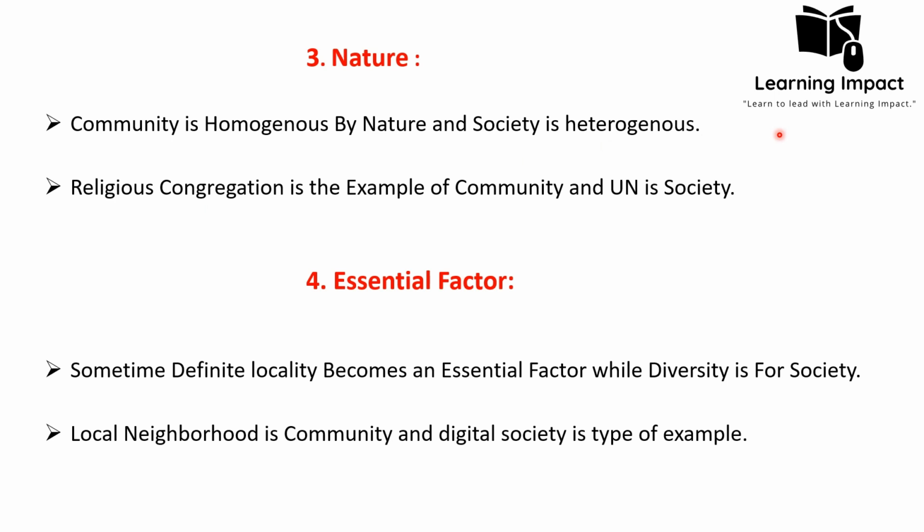But in case of, for example, if we take the UN, United Nations, they have many countries, almost every country is included in it. So it is called a society, and it is heterogeneous because every country has its own society, based on identity, and they have been gathered on the same platform, so they form a society. Then essential factors. Sometimes locality becomes an essential factor for community, but diversity is for society.